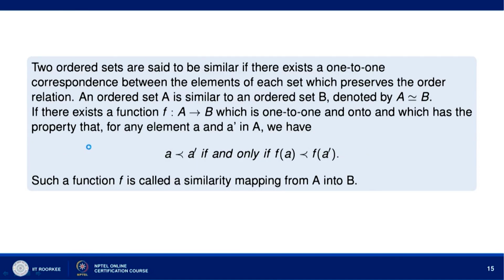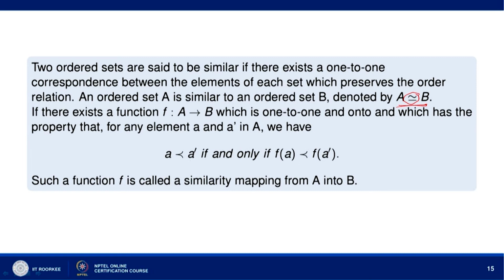Now, let us define similarity mapping. Two ordered sets are called similar if there exists a one-to-one correspondence between the elements of each set which preserves the order relation. That is, a precedes a dash if and only if f(a) precedes f(a dash). An ordered set A similar to an ordered set B is denoted by this notation; this is actually called an isomorphic relation.